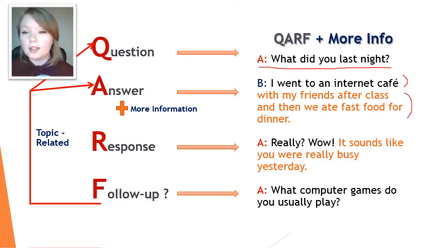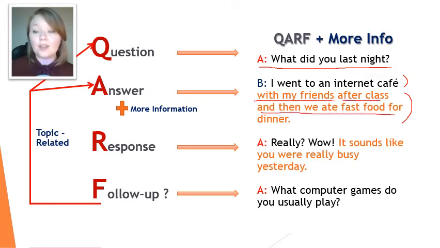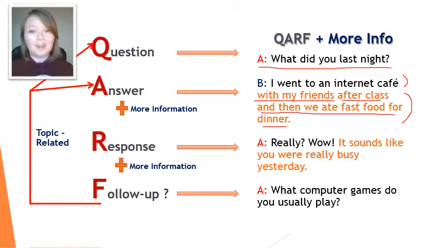So here, let's look at this as an example. Here, person B gave some more information. "I went to an internet cafe with my friends after class, and then we ate fast food for dinner." So they tell more information, like who they were with, when it happened, and what they did after going to the internet cafe. We also see more information and a response. This is different, right? In conversation 1, there was no response, just questions.